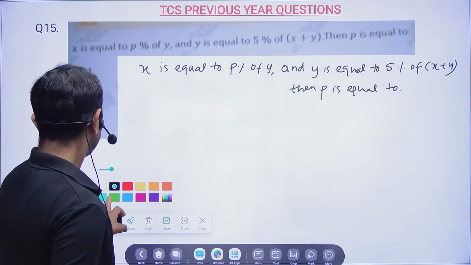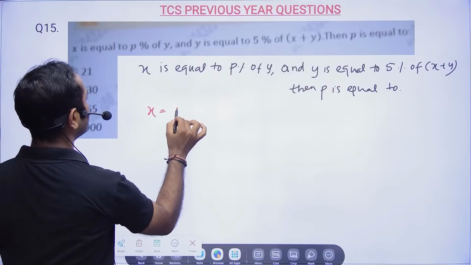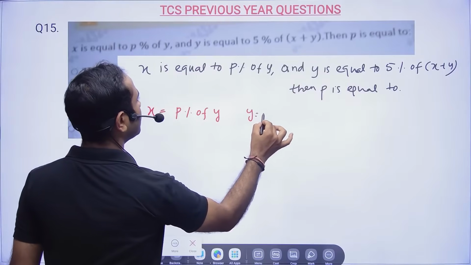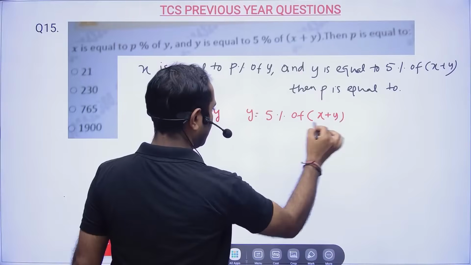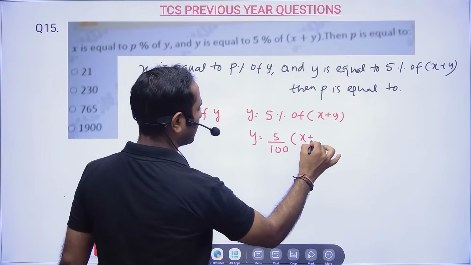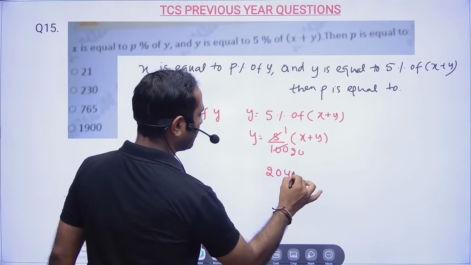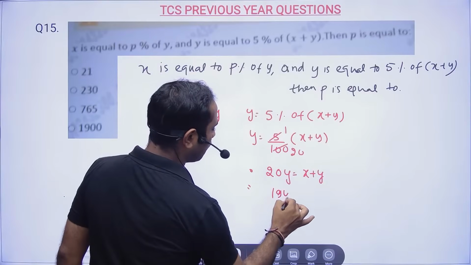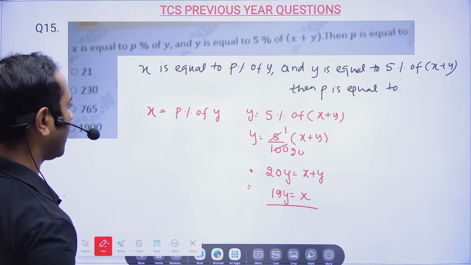Let's see. So what they're telling us: if x is equal to p% of y, and y is equal to 5% of x plus y. 5% will be equal to what? 5 by 100 of x plus y, that means 1 by 20. So 20y will be equal to x plus y. So 19y will be equal to x. So x is 19y. Done?